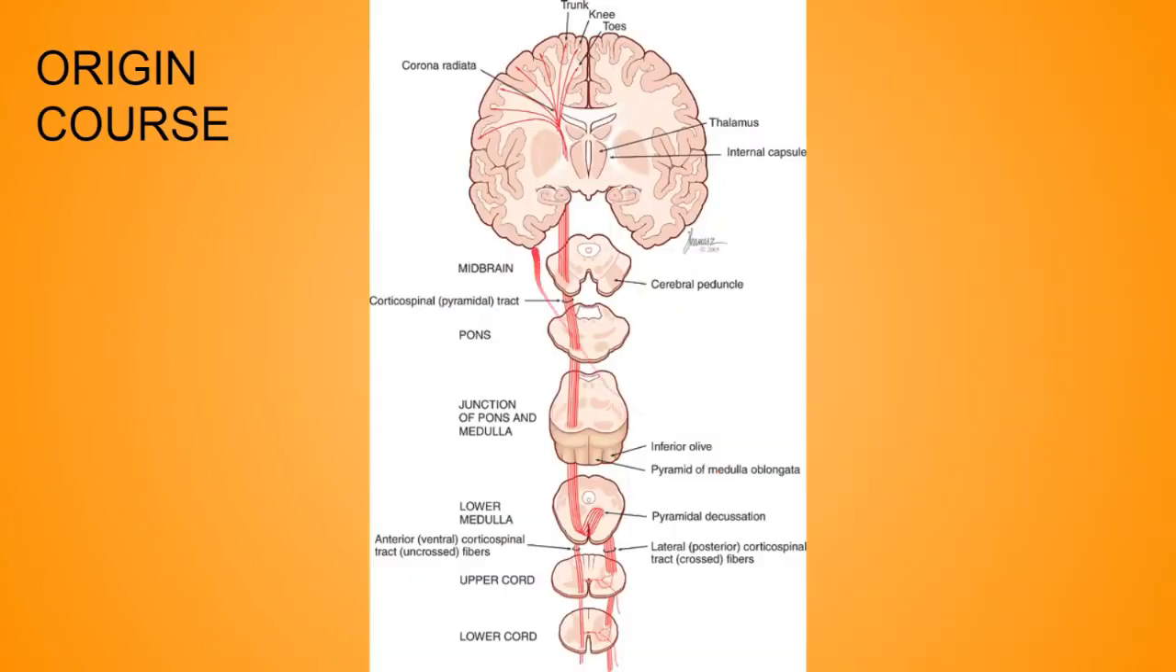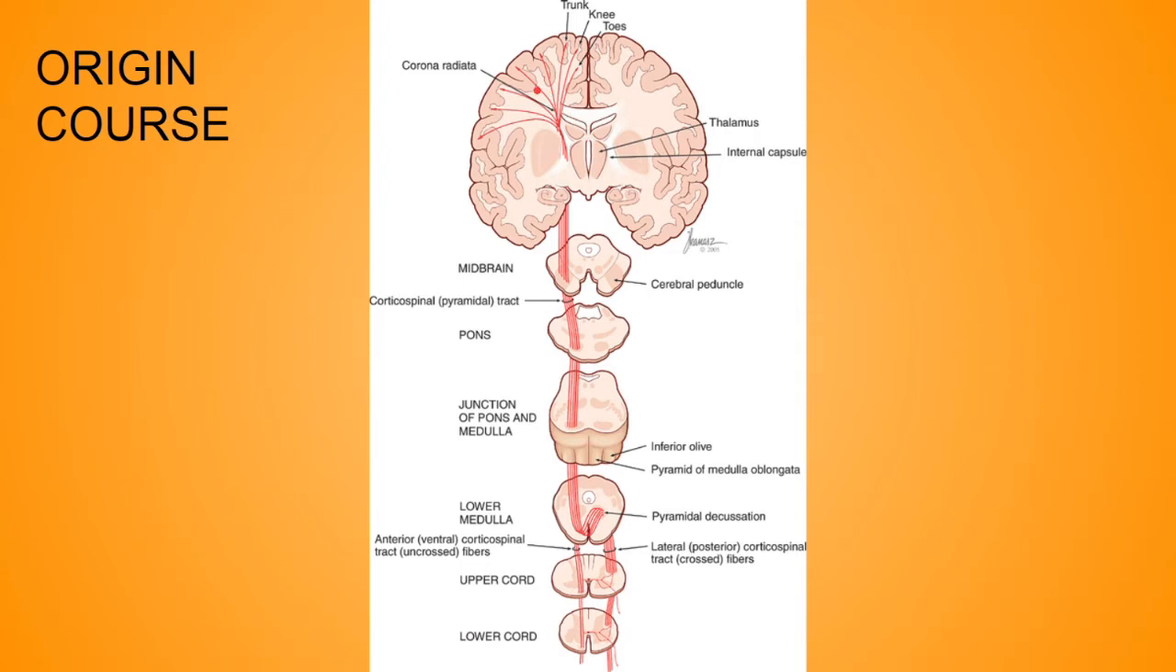Now first of all, the origin of the corticospinal tract. As the name says, cortico, so it will arise from the cerebral cortex. Most of the fibers of the corticospinal tract arise from the pyramidal cells of the motor area of the cerebral cortex, and some fibers also arise from other parts of the cortex as well. Now very important, the course.